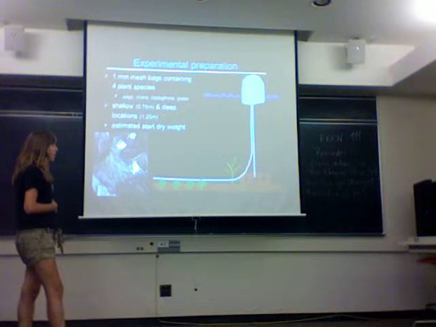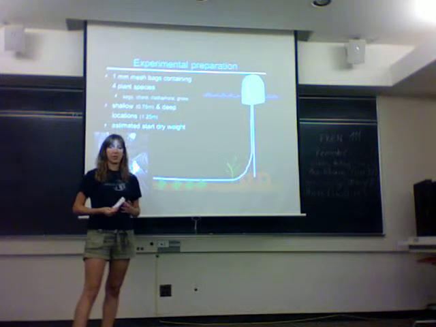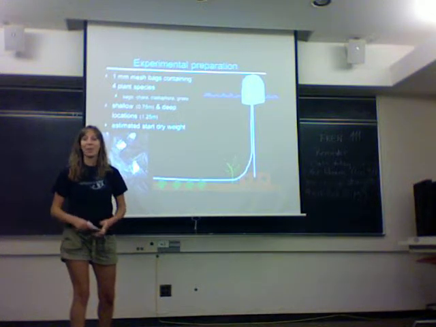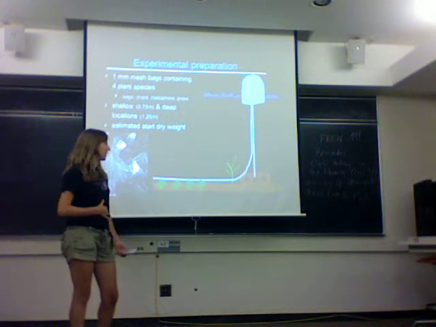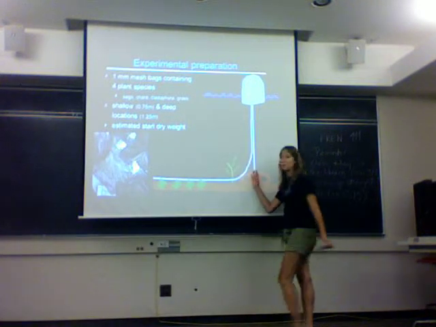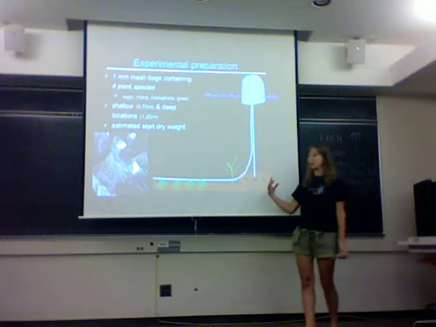Now, we estimated the start dry weight by using wet-dry ratios, and then in the end we estimated the dry weight by drying our samples after we collected them. And here's an example. This is how our experiment is set up in our lakes.